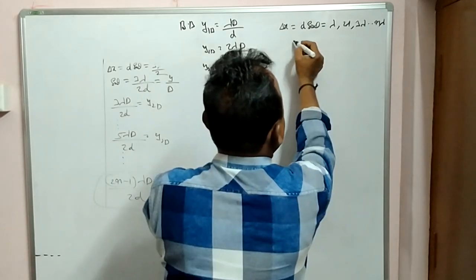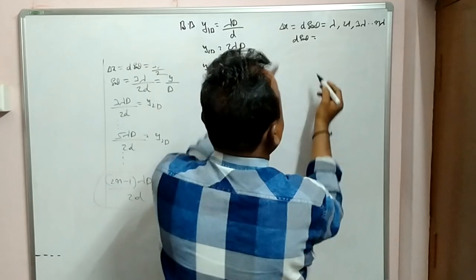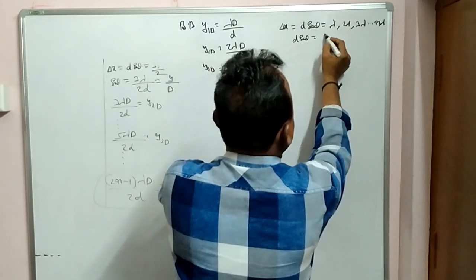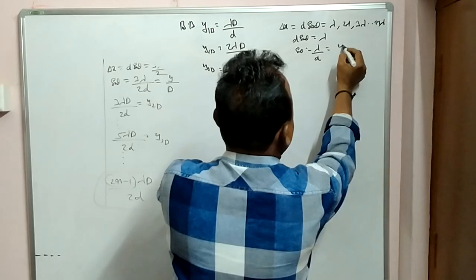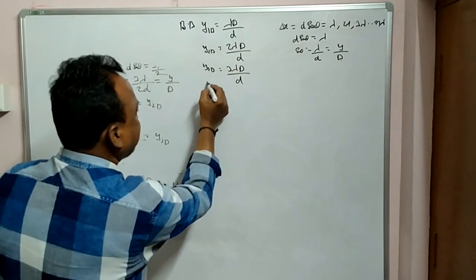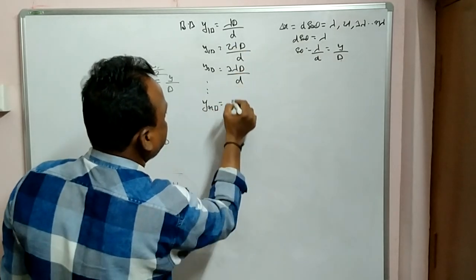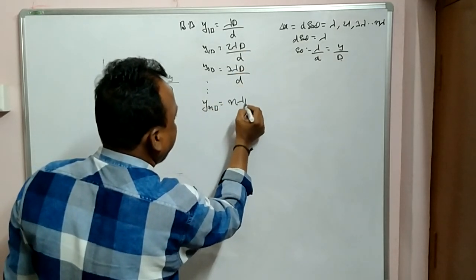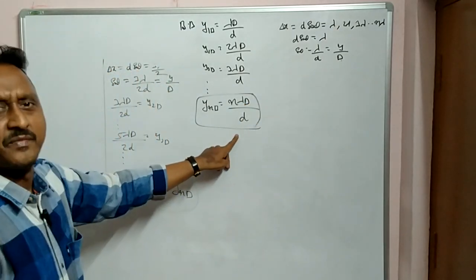So d sin theta is equal to lambda, sin theta is lambda by d, which is equal to tan theta, y by D. So for the nth bright from the central band, it is n lambda D by d.